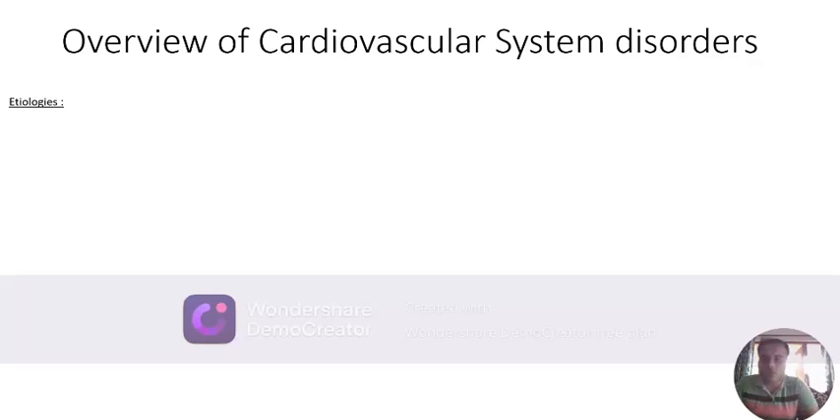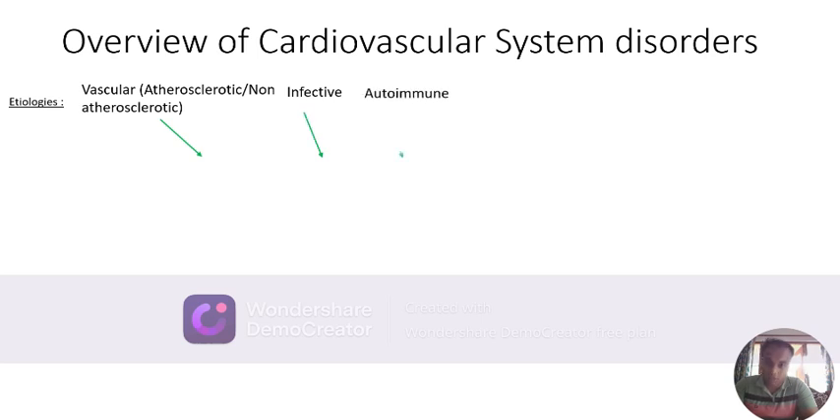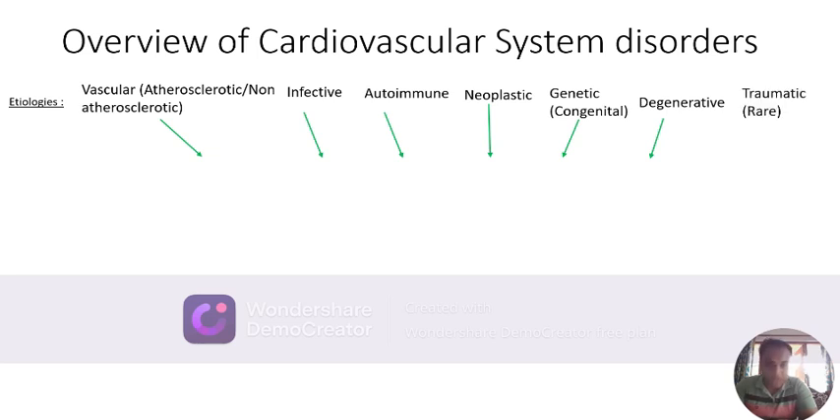So let us talk about the overview of the cardiovascular system disorders. Now there are various etiologies that can affect the cardiovascular system. This will include vascular, which includes atherosclerotic and non-atherosclerotic risk factors, infective processes, autoimmune disorders, neoplastic disorders, genetic or congenital processes, and degenerative causes. All of this can affect the cardiovascular system and can involve different anatomical parts of the system.